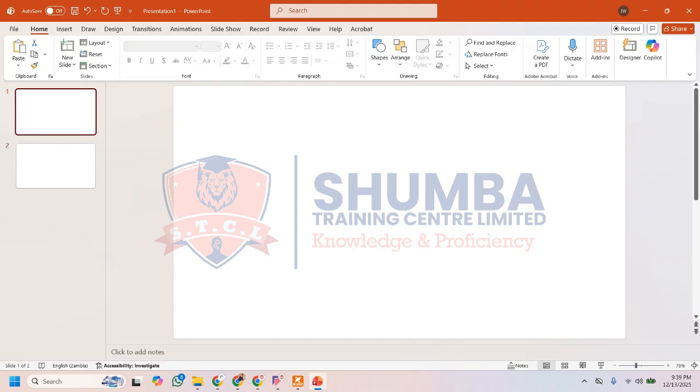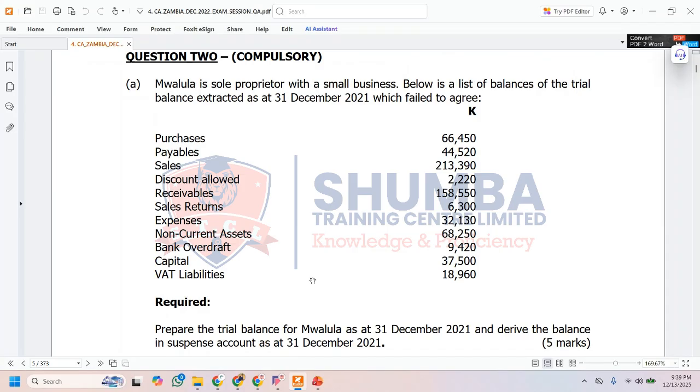Now, the question is asking us to come up with a drafted trial balance, and then it is asking us to show the suspense account balance. This particular trial balance that was drafted by Mwalula, a sole proprietor, failed to balance. As you know, the trial balance is there to show us the balances of all the ledger accounts in the business. So the trial balance is there to tell us whether all our financial accounting records are correct and accurate. This sole trader came up with a trial balance and it actually failed. Now we are being asked to redraft the trial balance and ensure that we come up with a balanced trial balance. Now let's get started.